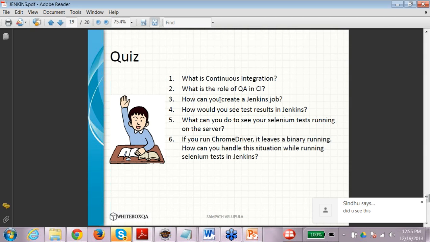We can run the Chrome driver as a service, so that it doesn't create a separate instance for every test running in Chrome. Or you can write the code to run the Chrome driver and shut down the Chrome driver once the test is run. So these are the two things that you can do in this kind of situation.